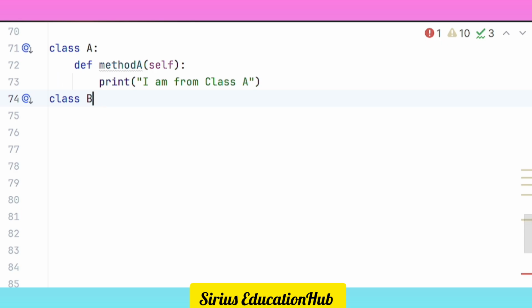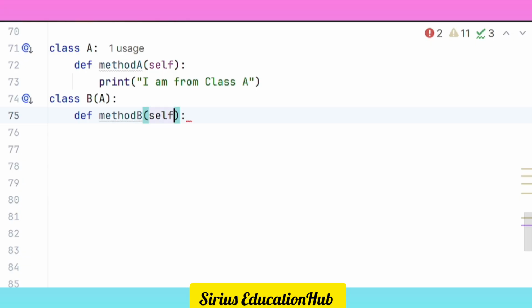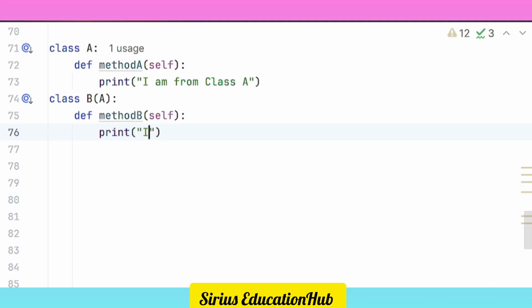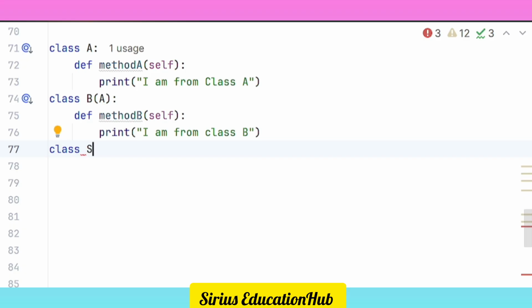Now take another class, class B. I'm making it a child class of class A. So I have to mention here the name of the parent class, that is class A. Now I will define one more method here, method B, and it will print a simple message that I am from class B.